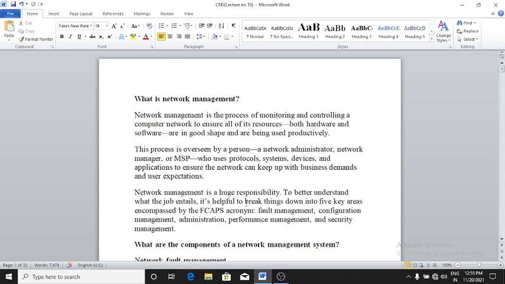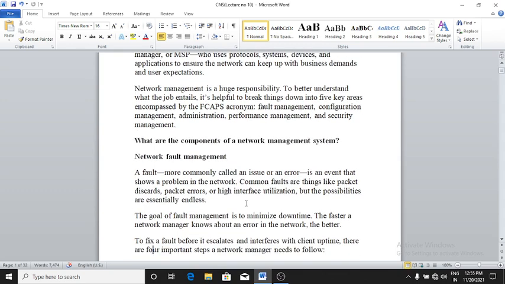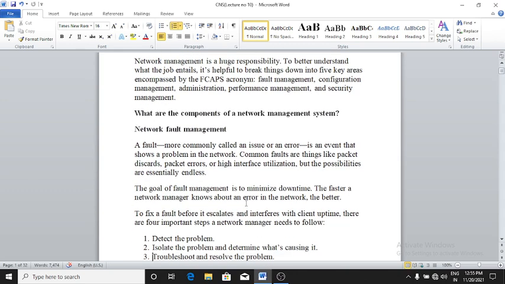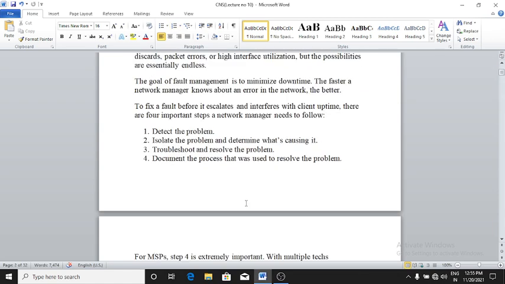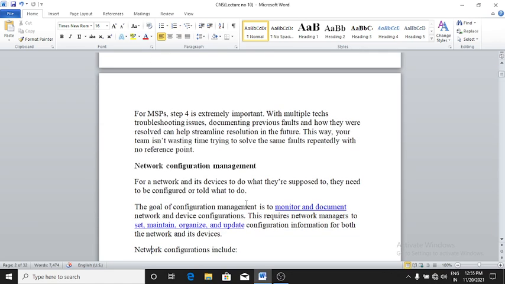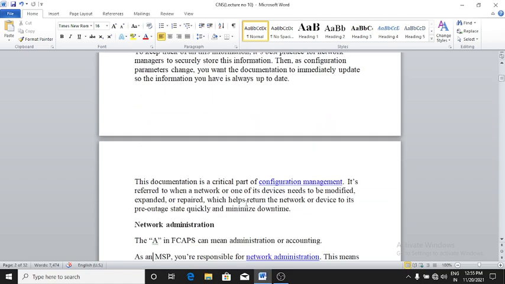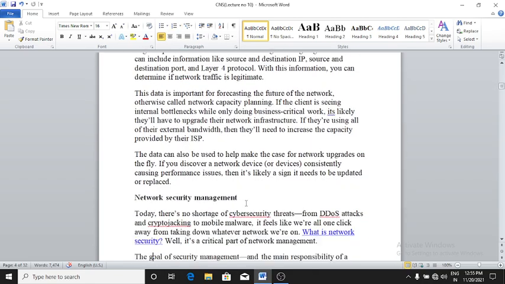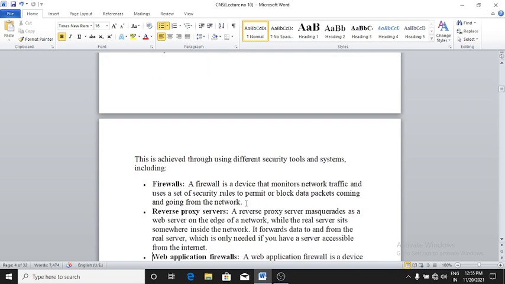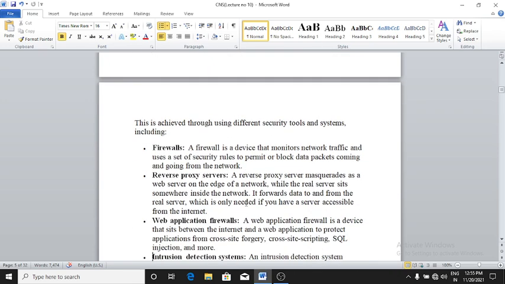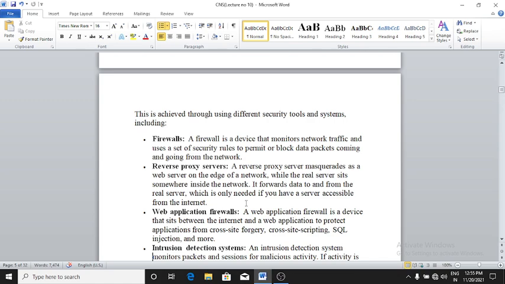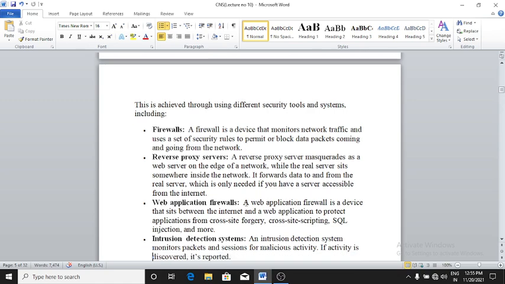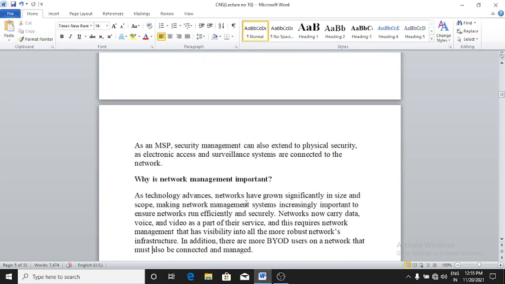Network management. What are the components of network management? There are many components. First, network fault management, network configuration management, and after that network administration we have seen. After that the network security management. There are different tools, security tools like firewalls, reverse proxy servers, like this.